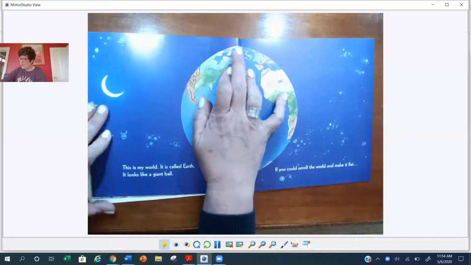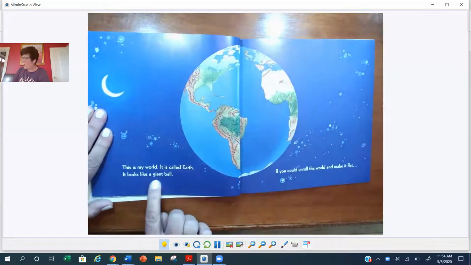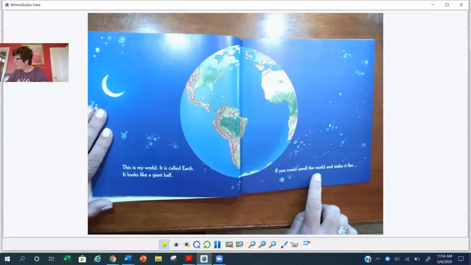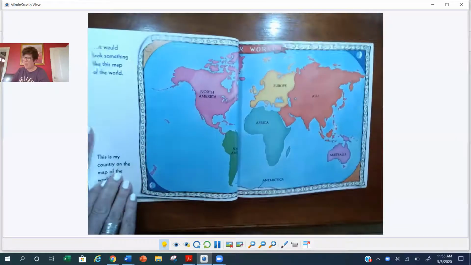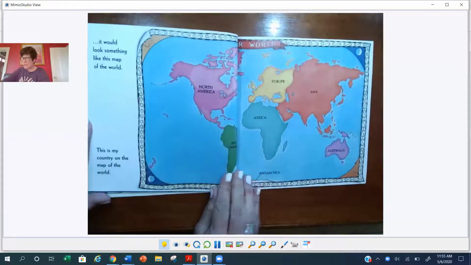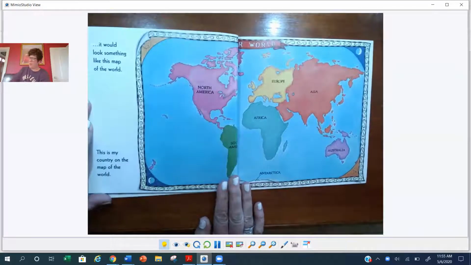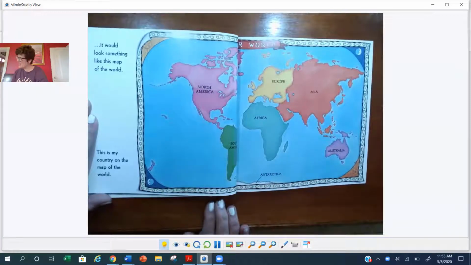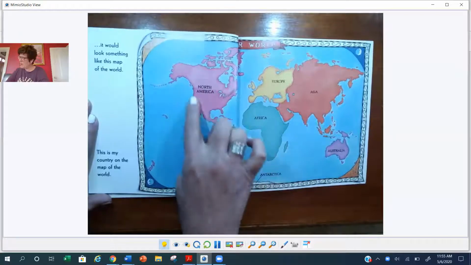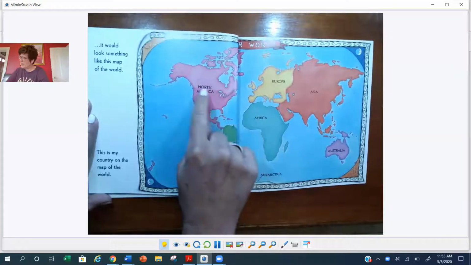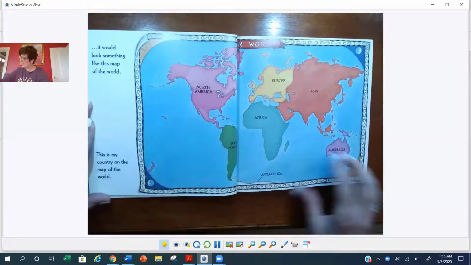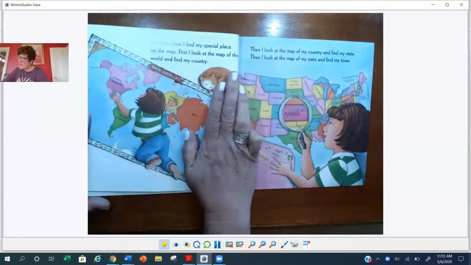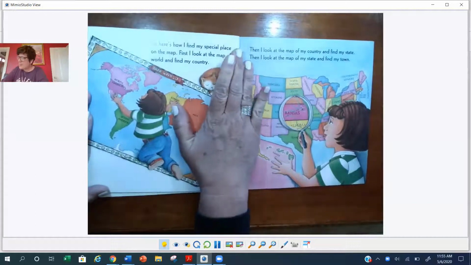This is my world. It's called Earth. It looks like a giant ball. If you could unroll the Earth, the world, and make it flat, it would look something like this map of the world. This is my country on the map of the world. Wow. Look at all the continents here too. Look, we live in North America. We live in the United States of America, right? And all the states are here. Wow. So here's how I would find my special place on the map.